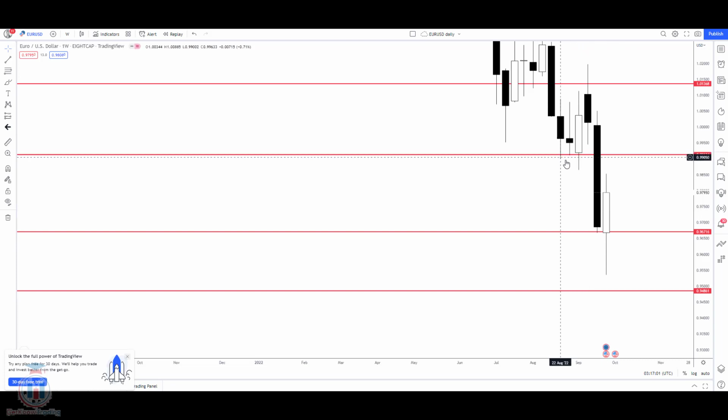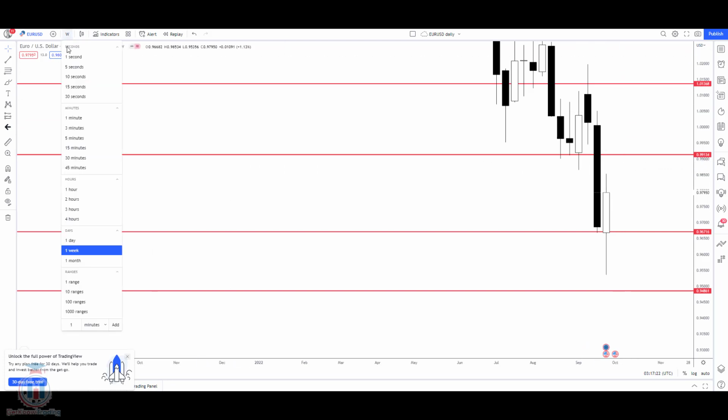So this here is the first resistance area and the first supply zone, where the sellers are waiting, and also where the bulls who took the price from here to here will try to exit. So expect the price to try to reach higher levels close to this one, but the price will possibly try to reach this level in the next week.